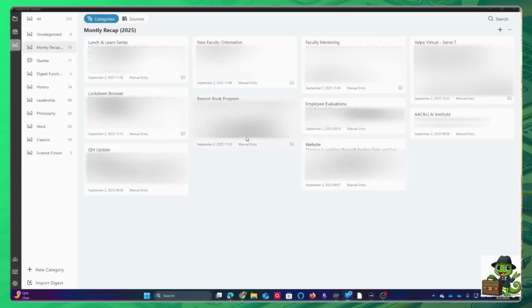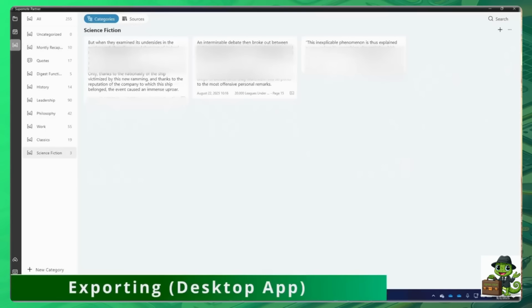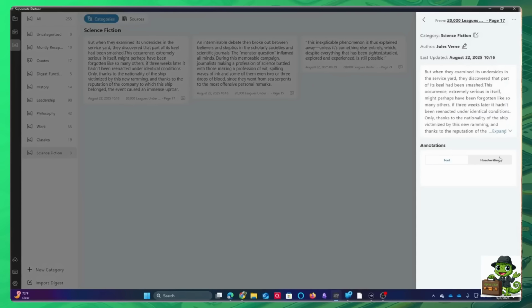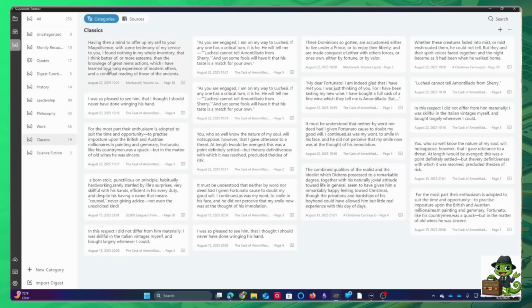I'm not 100% settled on how I'm going to do it because of the fact that you can do so much with this. I want to show you the export function. So for something, let's see if there's one that I have some handwriting on. So that this one I do, this one I do, and this one I do, but that's all. Let's try it this way. So this one, let's go, and I've got some handwriting here, and these are multiples. So that's one reason I like this idea of multiple things in a category instead of one meeting. But at the same time, if that meeting has multiple parts, it makes a lot of sense.